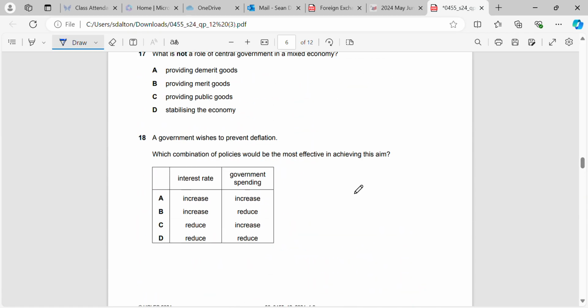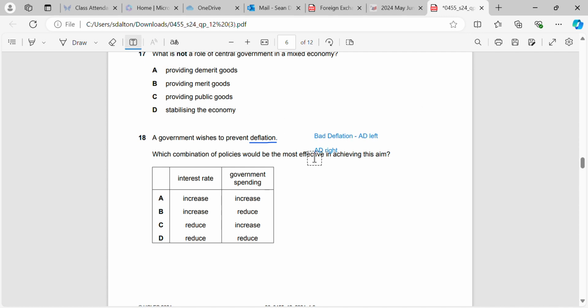Okay, a government wishes to prevent deflation. What combinations of policies would be most effective in achieving this aim? So, deflation, we're going to assume here, or I will assume anyway for the start, that we're looking at bad deflation. And bad deflation is where AD goes left. So how do we fix that? We need to move AD to the right.